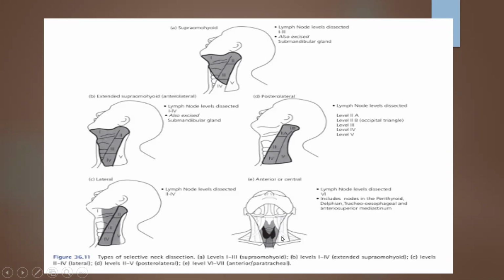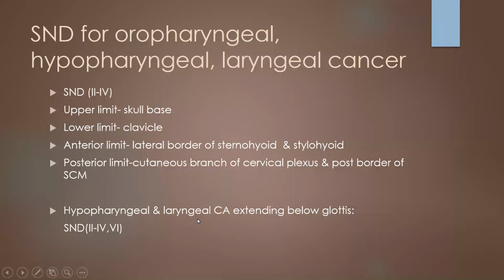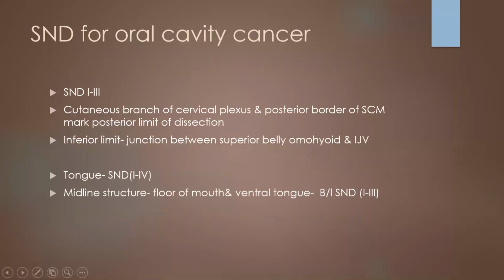Anterior or central includes dissection of level 6 nodes. For selective neck dissection for the oral cavity, the cutaneous branches of the cervical plexus and the posterior border of the sternocleidomastoid mark the posterior limit of dissection, and the inferior limit is the junction between the superior belly of omohyoid and the internal jugular vein.